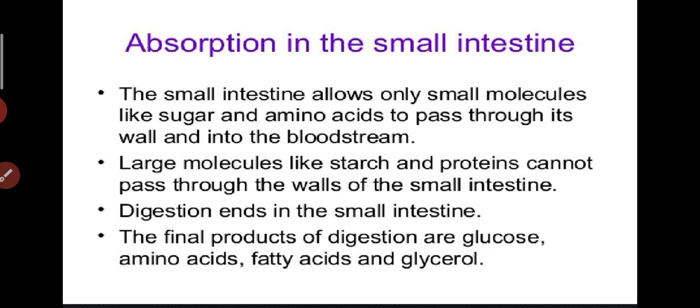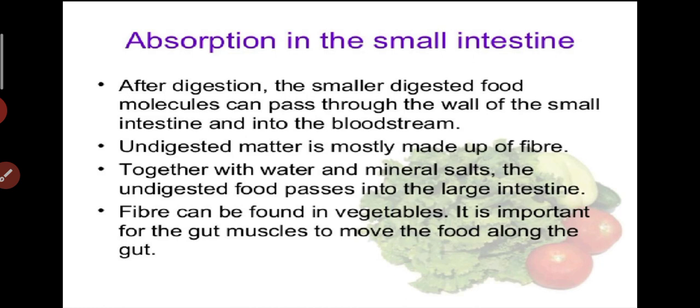Absorption in the small intestine. The small intestine allows only small molecules like sugar and amino acids to pass through its walls and into the bloodstream. Large molecules like starch and protein cannot pass through the walls of the small intestine. So here the digestion ends in the small intestine. The final products of digestion are glucose, amino acids, fatty acids and glycerol. After digestion, the smaller digested food molecules can pass through the wall of the small intestine and into the bloodstream.